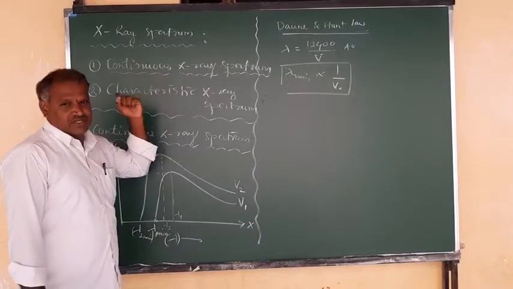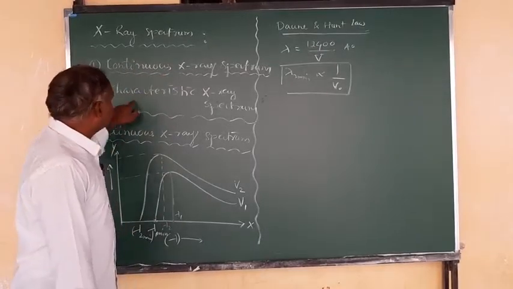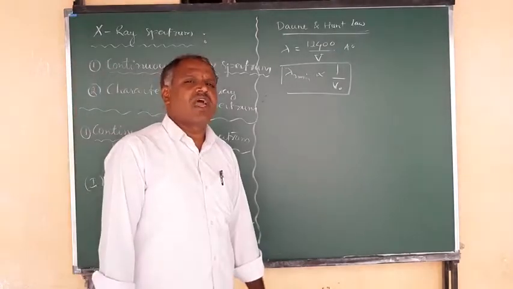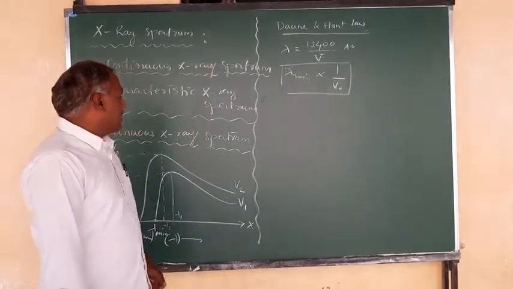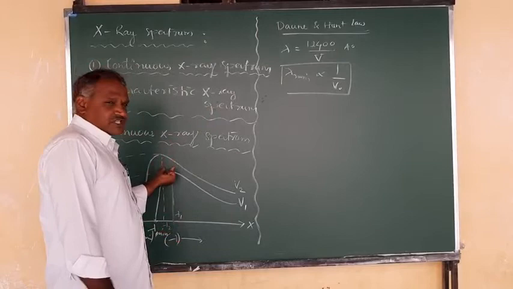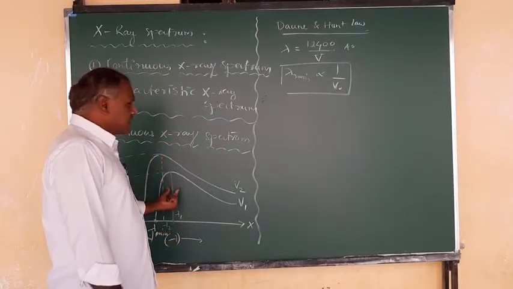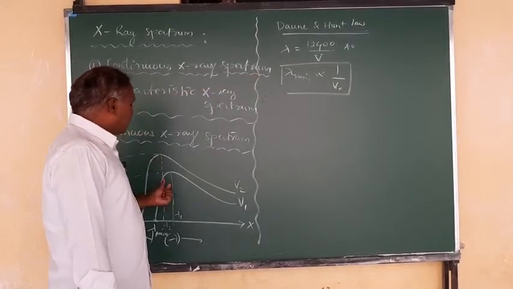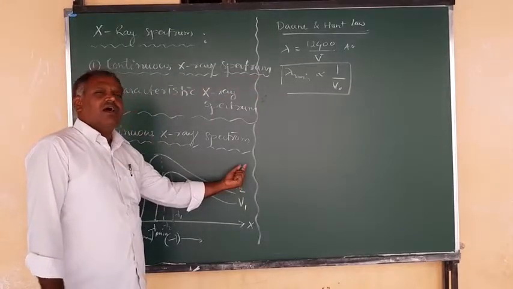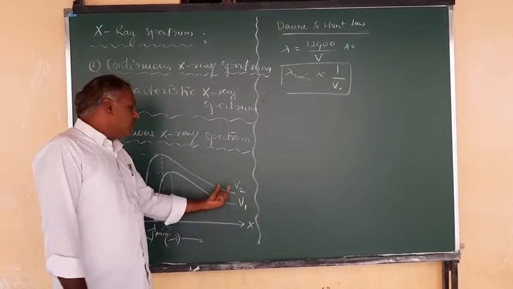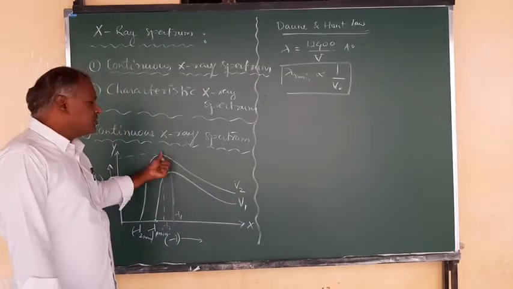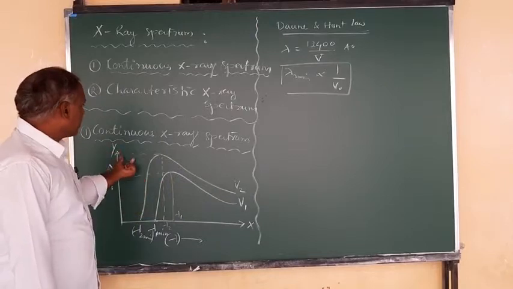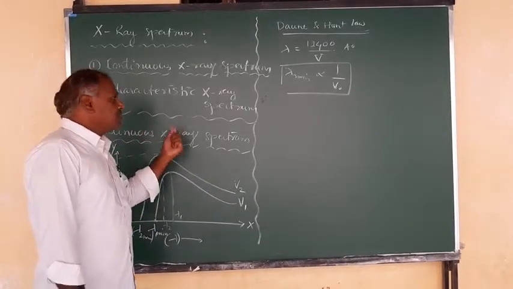We studied how the intensity varies when increasing the operating potential: the intensity increases but shifts towards lower wavelengths, right? That is what we discussed from the continuous X-ray spectrum.